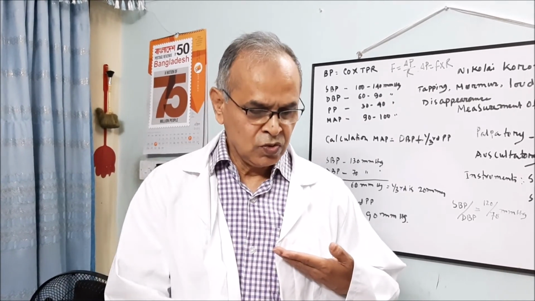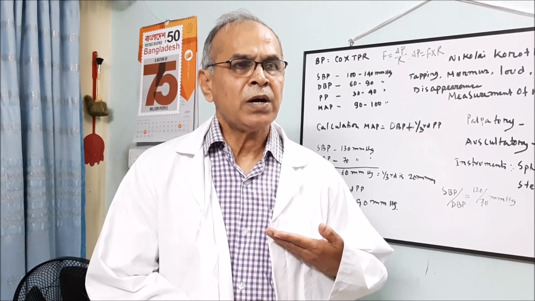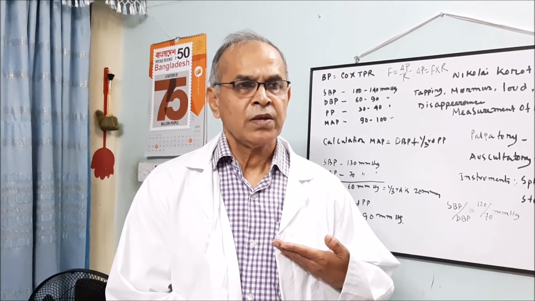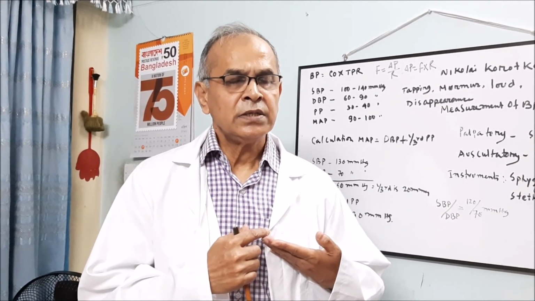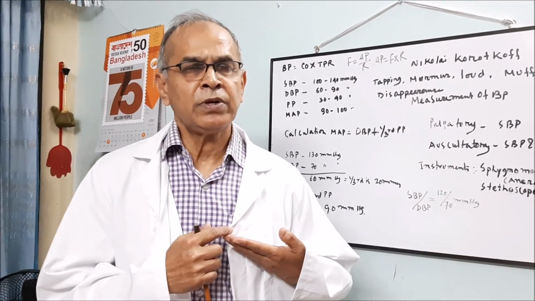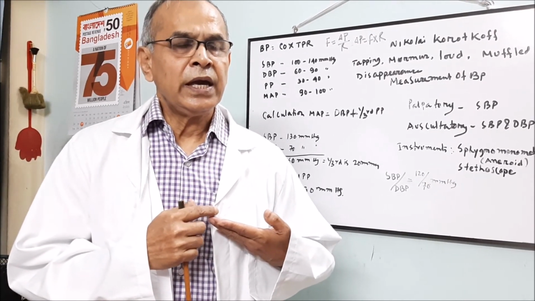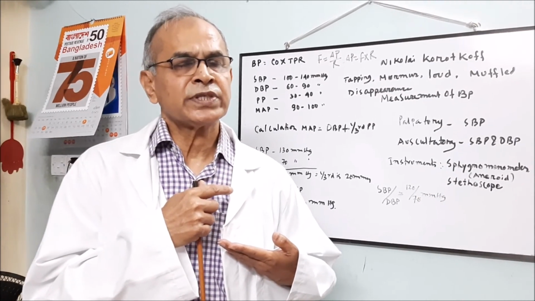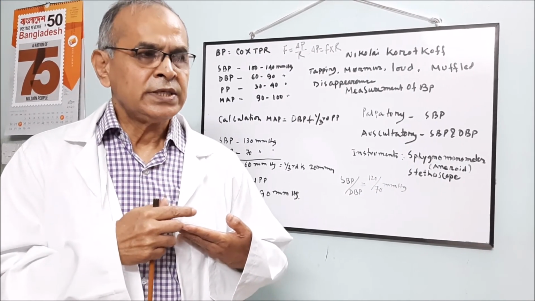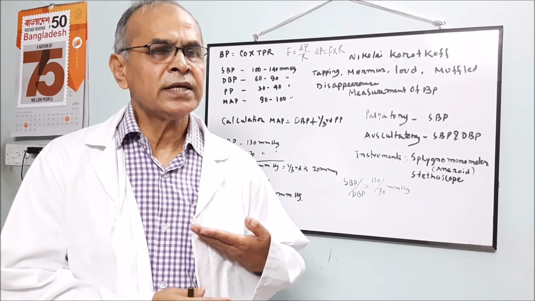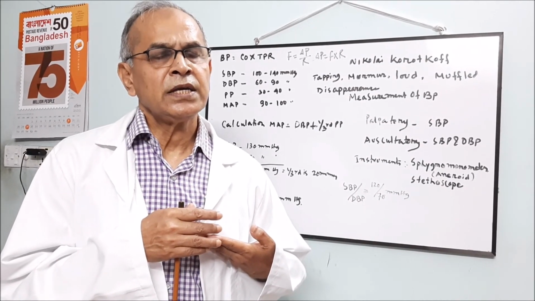From the heart to the dorsalis pedis artery, the distance is about 100 centimeters. Every centimeter down, the blood pressure rises about 0.77 millimeter. Every centimeter above, the blood pressure falls about 0.77 millimeter. So anything below the heart, the blood pressure will increase. Above the heart, the blood pressure will decrease. This is the effect of gravity.